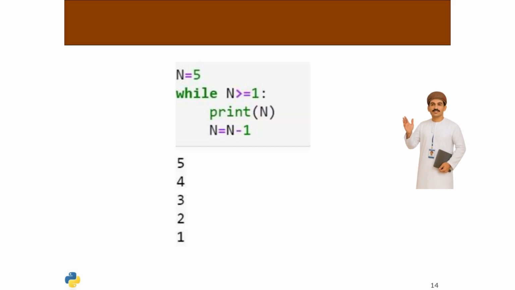Let's explore another example of a while loop. Consider a program that calculates the factorial of a number. The loop continues multiplying the current number by the decrementing counter until it reaches 1, effectively computing the factorial. This demonstrates the power of while loops in handling repetitive tasks efficiently.